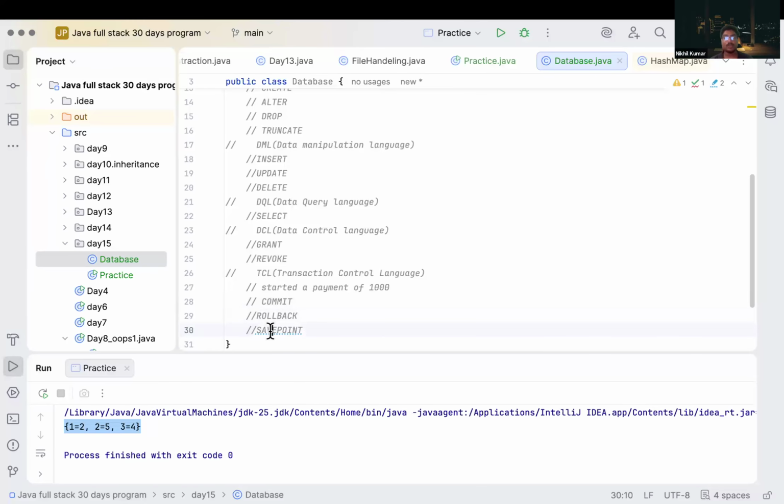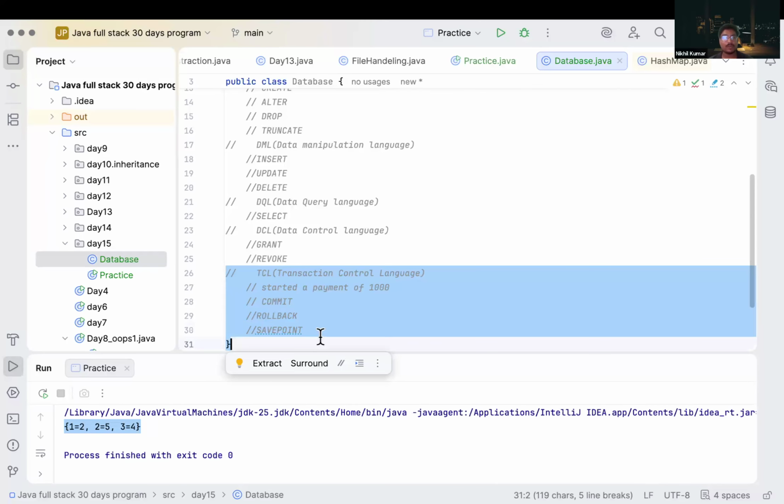And savepoint, we create some savepoints during our transaction. If we have checked that our code is working fine up to this point, we save it. After that, we perform some risky transaction, and if something goes wrong, it will roll back to that savepoint. Correct? That's how our TCL works.